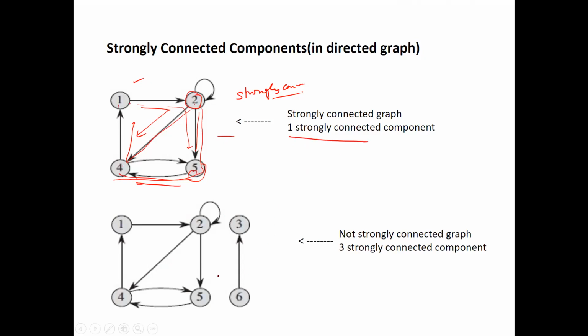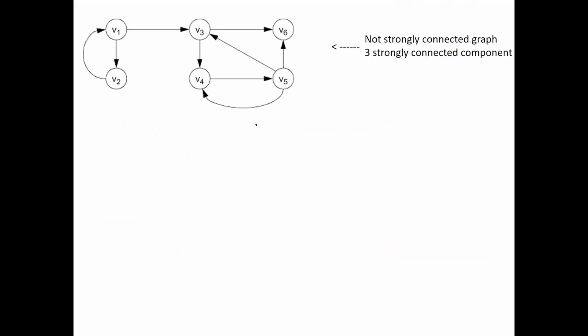Now if you look at this graph carefully, this is not strongly connected. If you add one more vertex, this graph has three connected components. One is this one, another is this one, another is this one, and the third one is this one. Three strongly connected components. And see this example again. This graph too has one connected component like this.